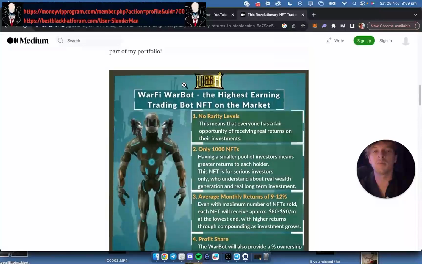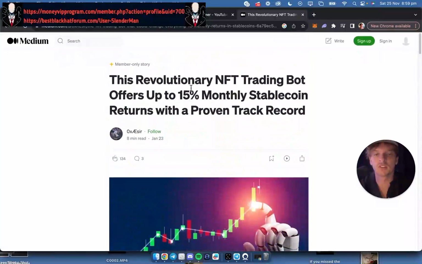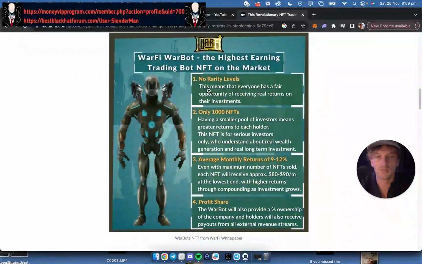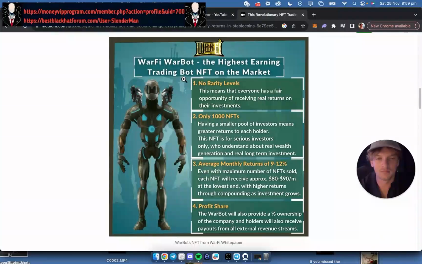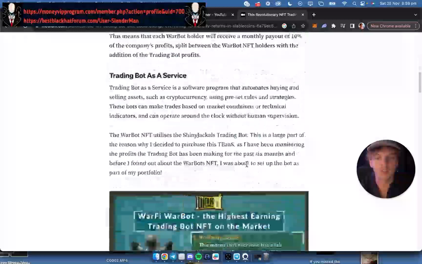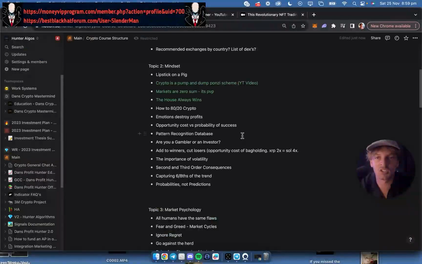Okay, so here's an example of a bot, right? This one's called, this revolutionary NFT trading bot offers up to 15% monthly stablecoin returns with a proven track record. So basically you buy the NFT and they make an average monthly return of 9 to 12%, right? This is a scam. This is just a repackaged, this is just a classic.